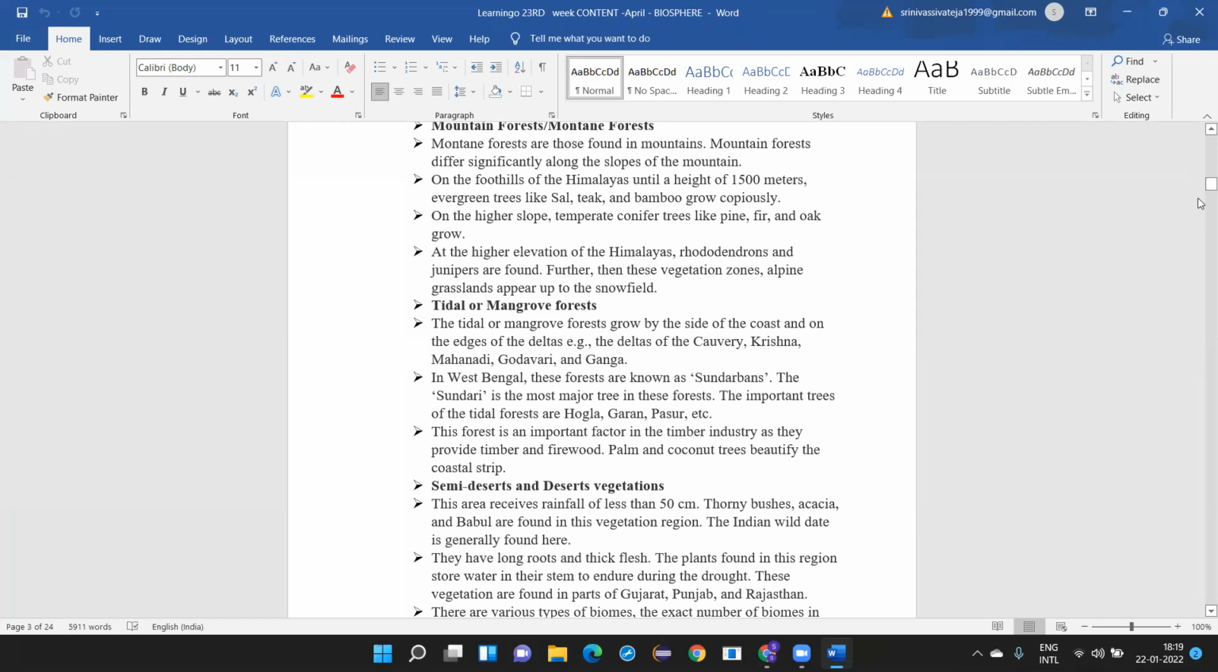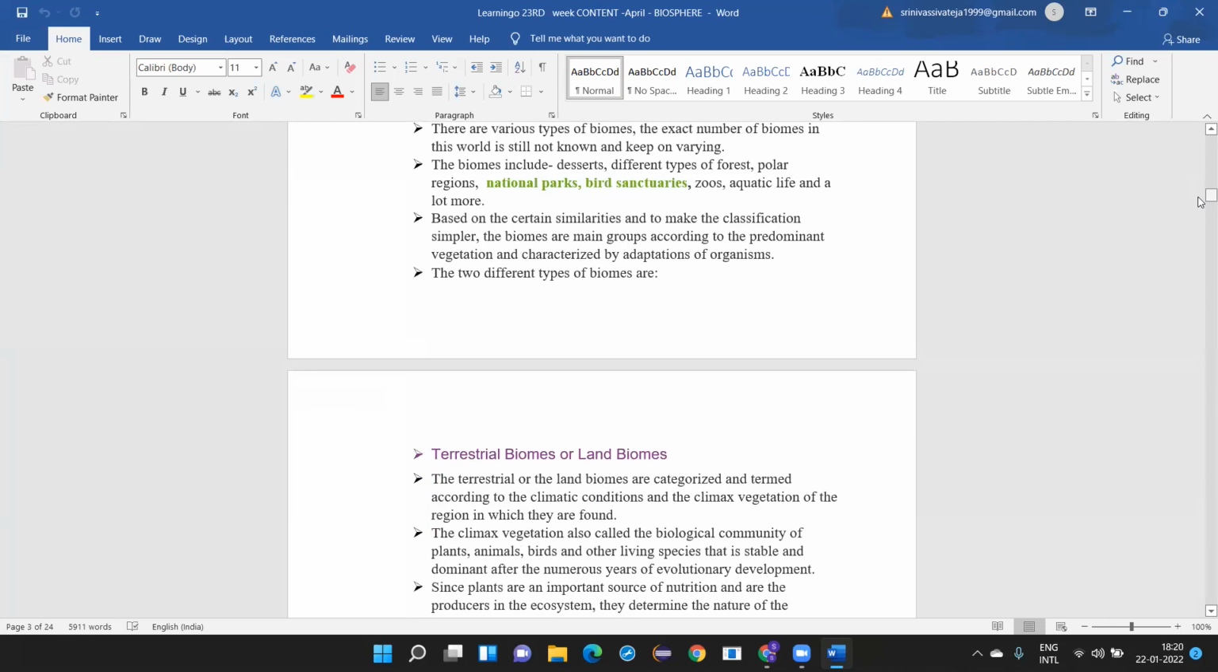Okay, this vegetation is mostly found in Gujarat, Punjab, and Rajasthan. Mostly it is found in Gujarat, in the Run of Kutch. You must have heard about the Run of Kutch in Gujarat. And then you have Punjab, then you have Rajasthan, that is the Thar desert.